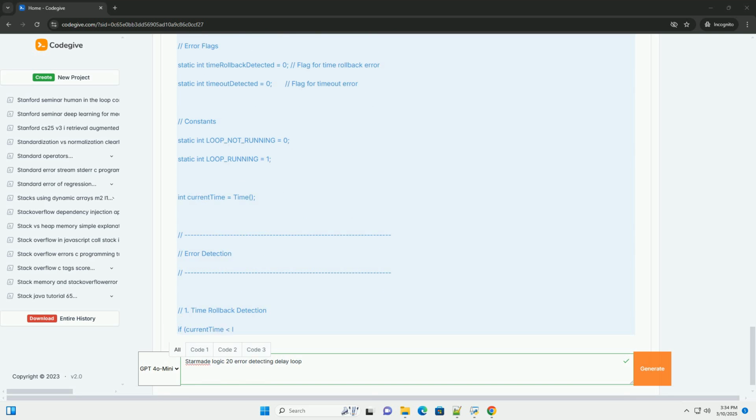2. The problem: why the naive loop fails and needs error detection. The basic delay loop above has critical flaws. It's vulnerable to disruptions that will cause it to either: 1. Hang indefinitely. If the system loses power during the delay, current_time will stop updating. When power is restored, the delay condition, current_time minus delay_start_time greater than or equal to delay_duration, might never be true because delay_start_time remains stuck at an old value. The loop gets stuck in the else block, continually checking a condition that will never be met. This essentially breaks your system.